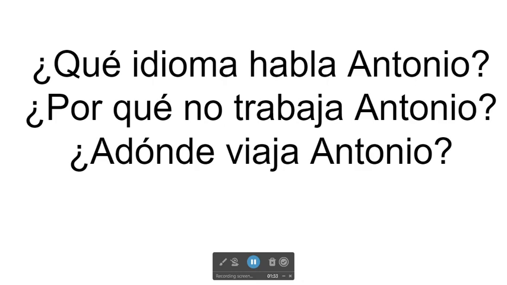These are examples of questions using question words. ¿Qué idioma habla Antonio? What language does Antonio speak? As you can notice, the word qué means what, idioma means language, habla means speaks, and Antonio is the name.